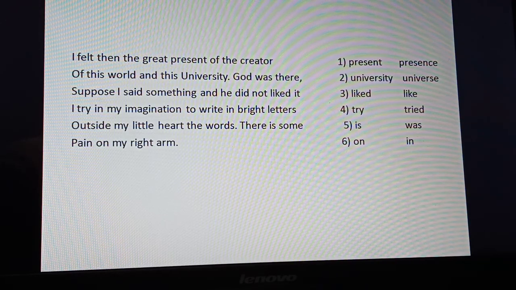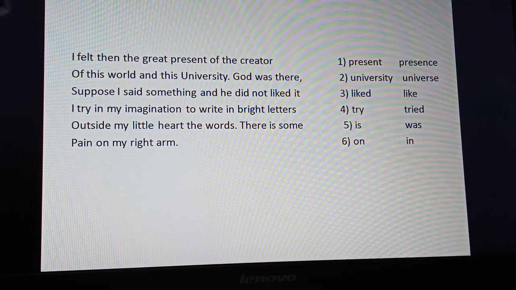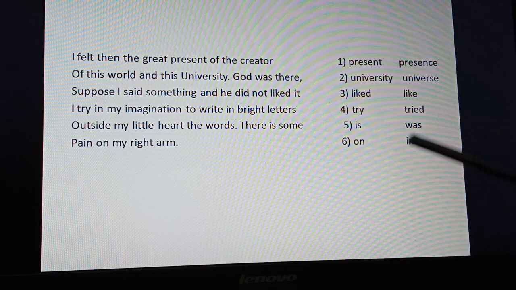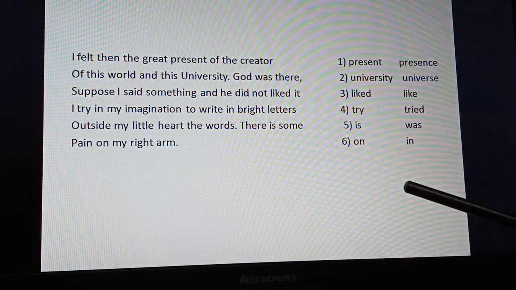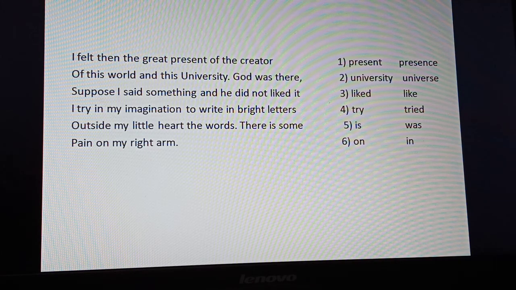You see, like this, you will be given one passage. On the left side, you can see one paragraph, and on the right side, you will be given the numbers 1, 2, 3, 4, 5, 6, or A, B, C, D, E, F. Then 2 blanks will be there. When you see this type of question, you are supposed to read the full paragraph and try to understand which tense it is, whether it is written in present tense, past tense or future tense.